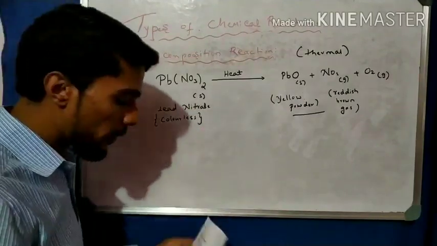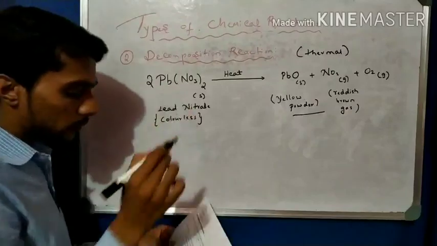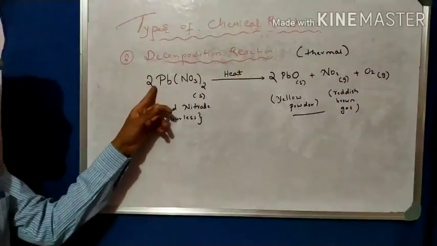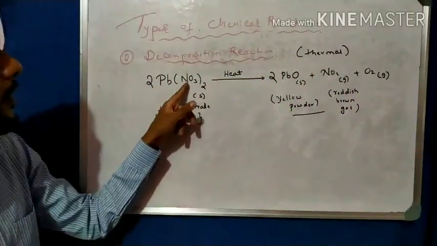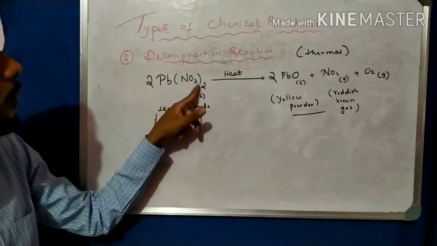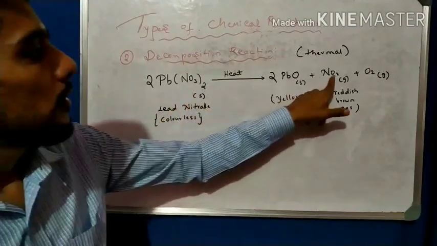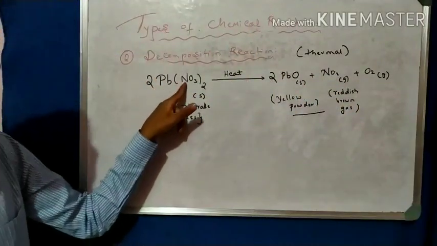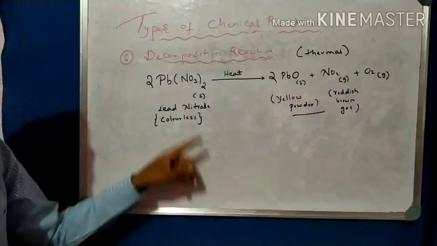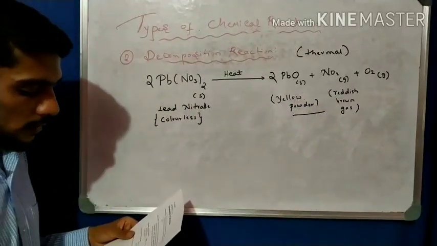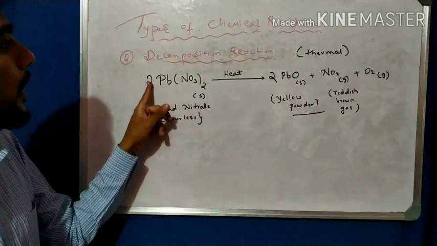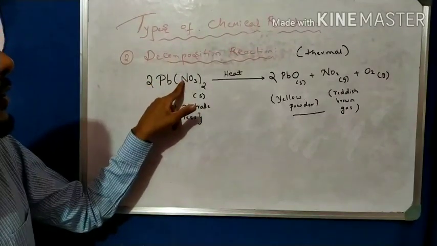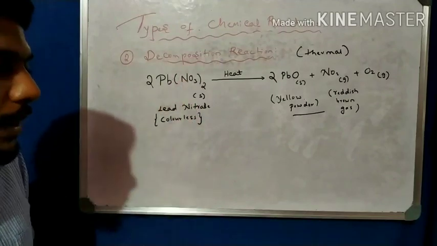Now balance the reaction here. We get 2 here and 2, so lead is balanced. Then oxygen is 2 and 5 here, and 4, 2, 4, 1, 5. Nitrogen is 2 here, so we have to balance the nitrogen also.